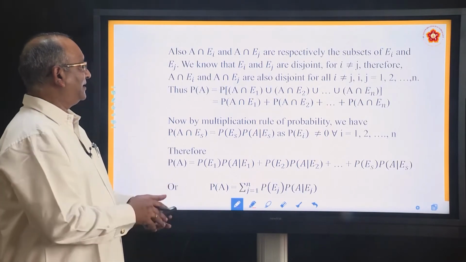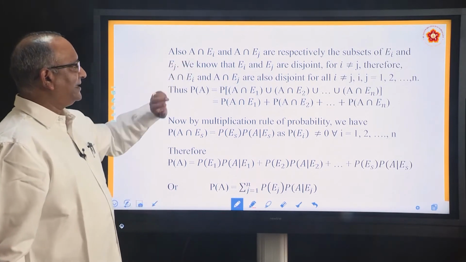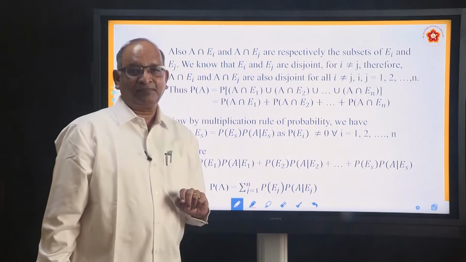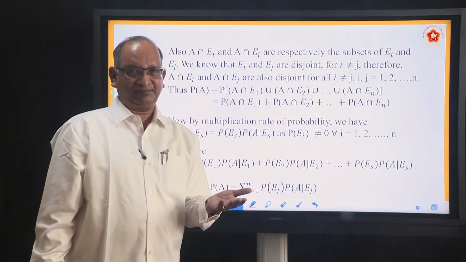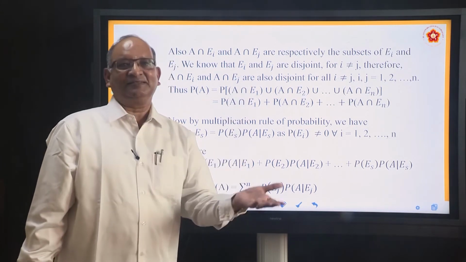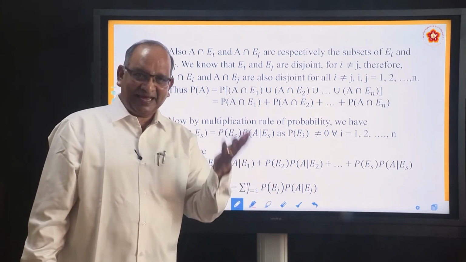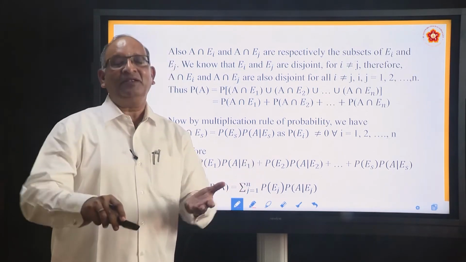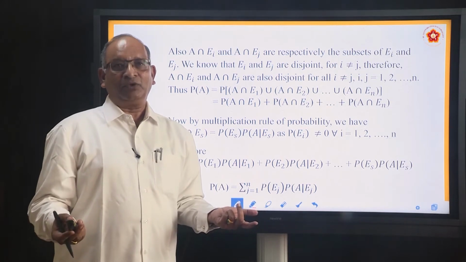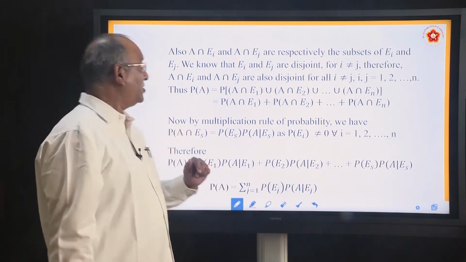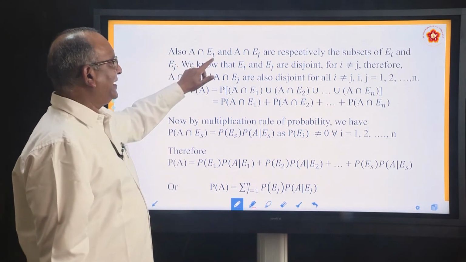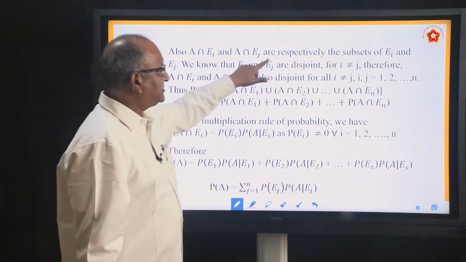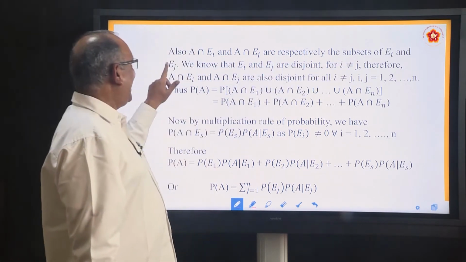Proceed in the same description. So, A intersection Ei, A intersection Ej are respectively the subsets of Ei. Now, the same kind of situation. A is from S, and this A we are applying on the even set. So, when you apply A on it, what are you going to get? You are going to get A only. So, he says A intersection Ei, A intersection Ej, where i and j are nothing but 1, 2, 3, right? These are respectively the subsets of E1 and E2, etc.